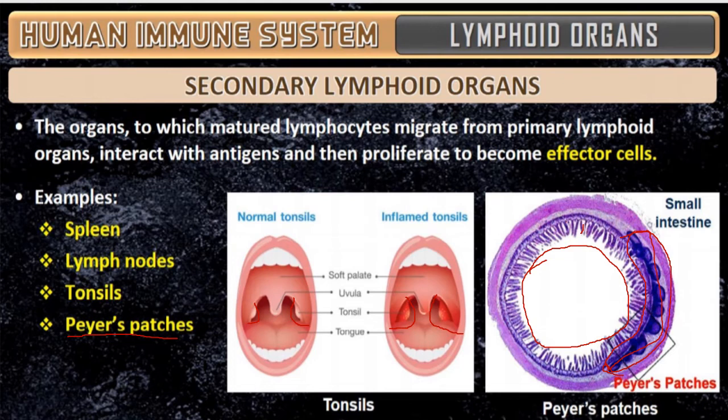So this is regarding Peyer's patch and tonsils. Usually their work is very little in the body, but they also maintain the body. So that's why they are said to be secondary lymphoid organs.